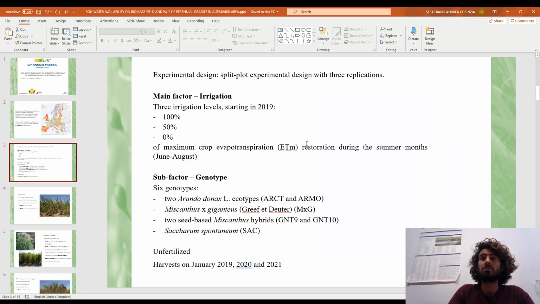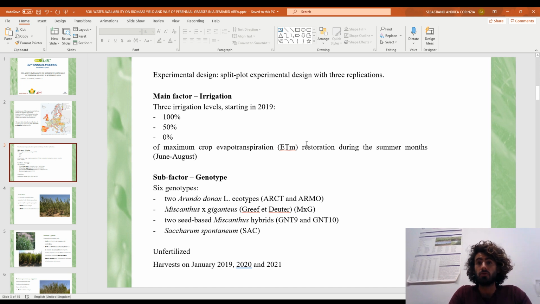Experimental design is a split plot design with three replications. The main factor is irrigation with 3 levels that are 100%, 50%, and 0% of maximum crop evapotranspiration restoration during the summer month, in which the soil water availability is at the lowest level. The subfactor is a genotype, and we tested 6 genotypes.